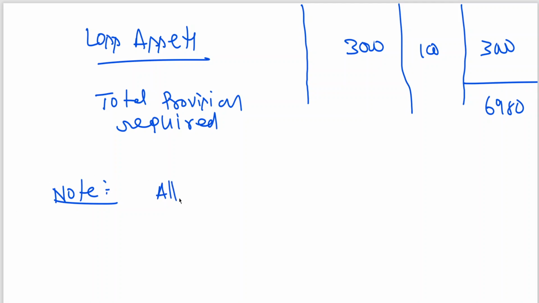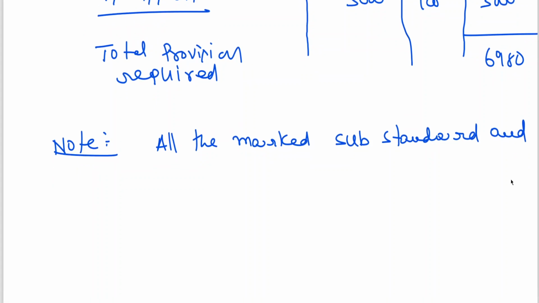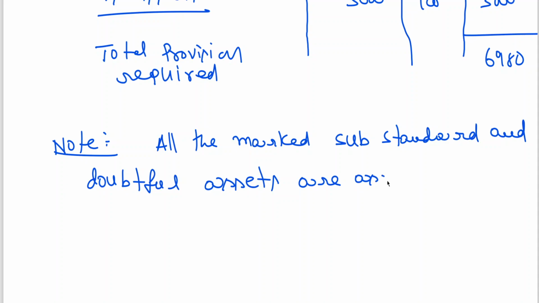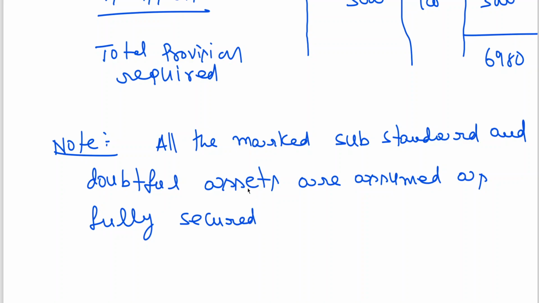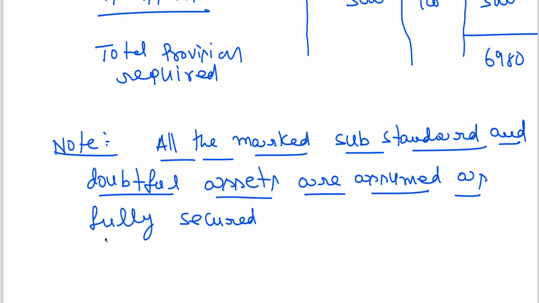All the marked substandard and doubtful assets are assumed as fully secured. Mark means star mark. Okay, that's it.